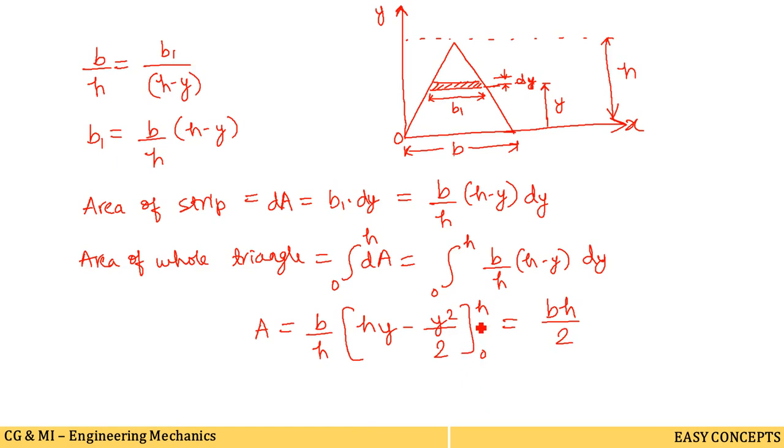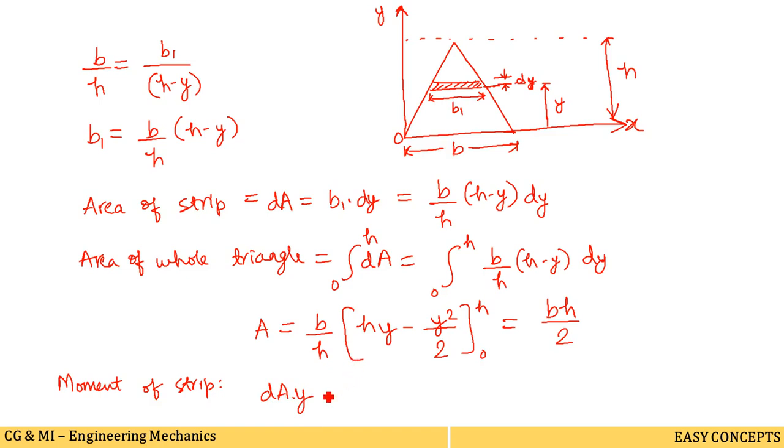Now taking the moment of the elemental strip from the base of the triangle. Where is the base of the triangle? This is the base of the triangle. What we are doing now, we are taking the moment of this strip with respect to this base. The total area of the strip is dA. Taking the moment of the strip, dA is the total area of this strip and y is the distance, that's why we are multiplying it by y.